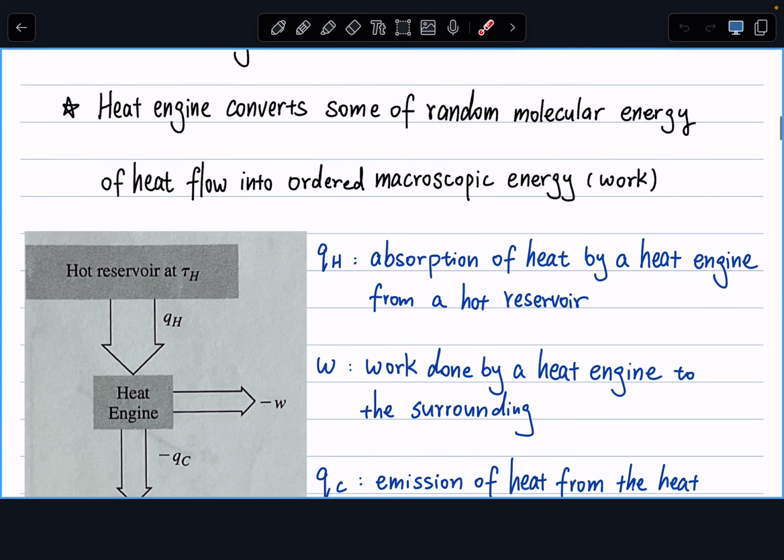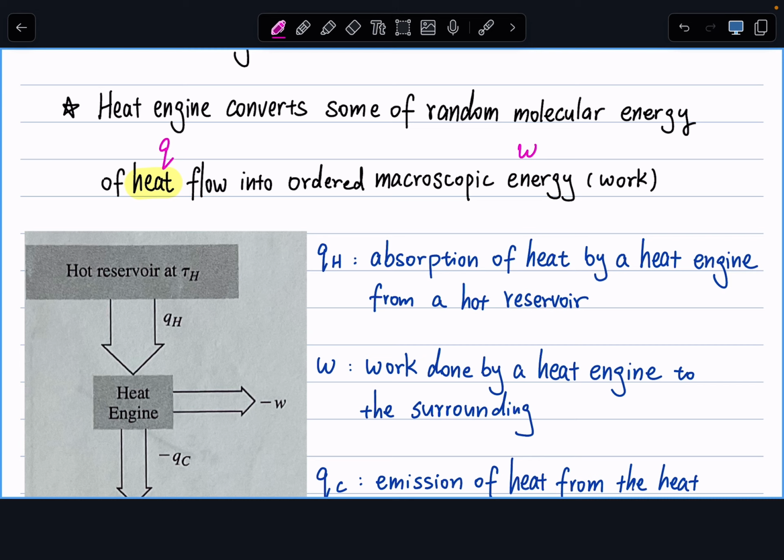So what is a heat engine? Whenever we see this definition, we'll just read it together and see if there are any terms you don't know. So a heat engine converts some random molecular energy of heat flow, so it converts heat, or Q, into ordered macroscopic work, or W. All right, so a heat engine converts Q into W.